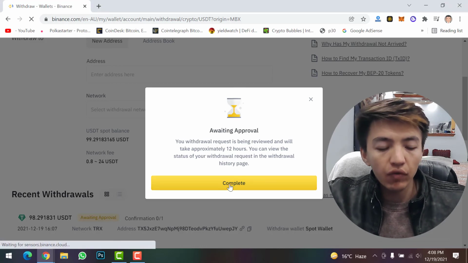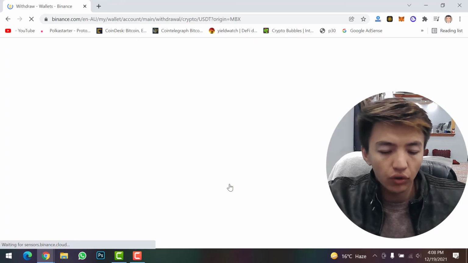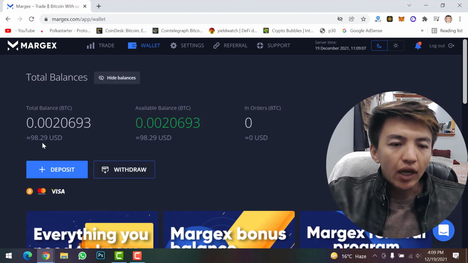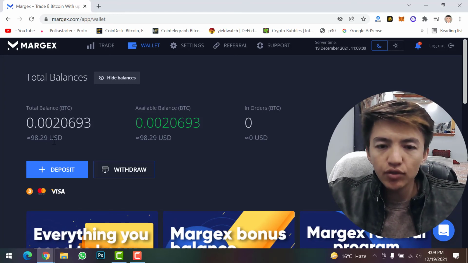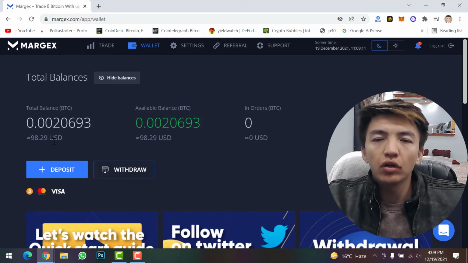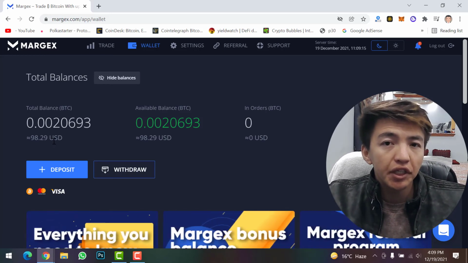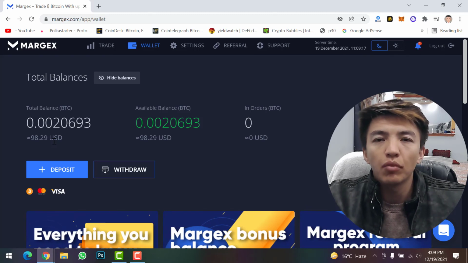Now we will wait and we will check on Margex account whether we have received our USDT or not. So finally we received our withdrawal. Here you can see 98.29 USDT. So finally we got our withdrawal on our Margex account. So like this, you can transfer USDT or any other cryptocurrency from your Binance account to your Margex account.